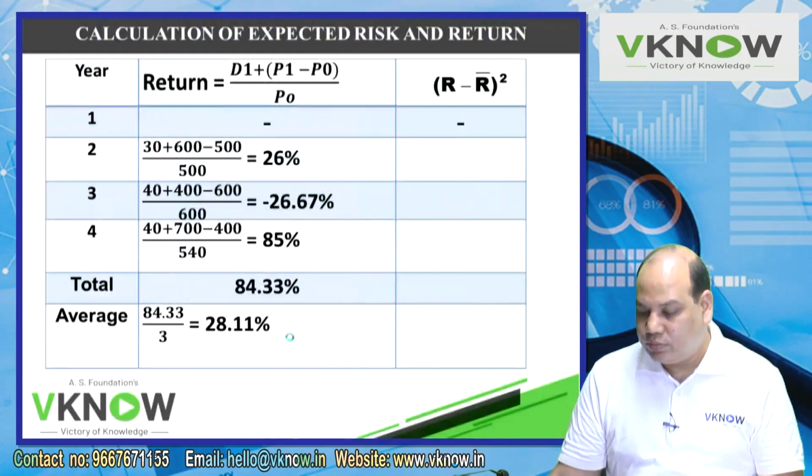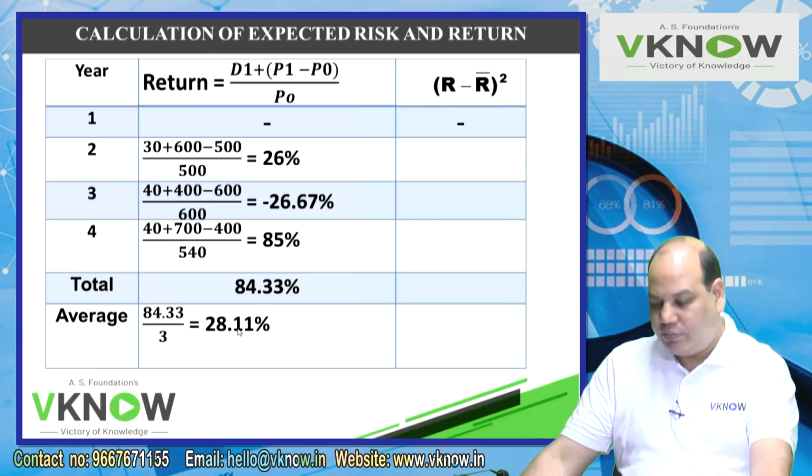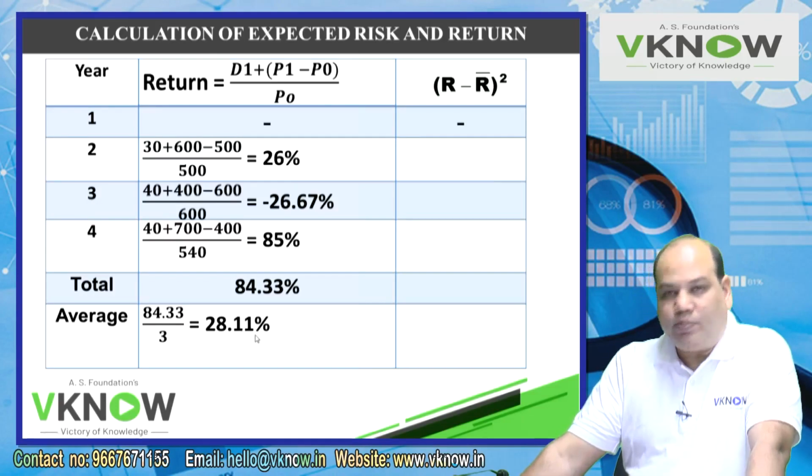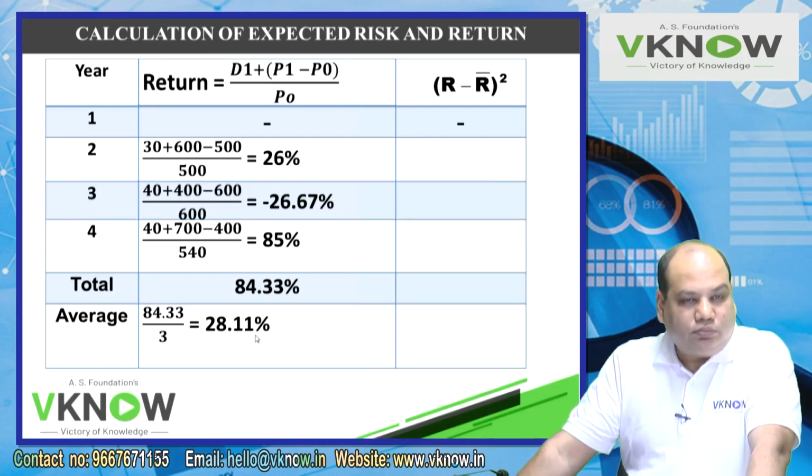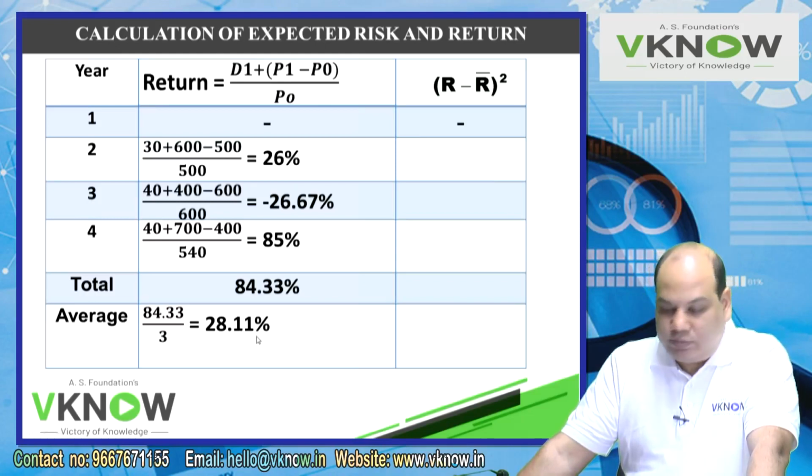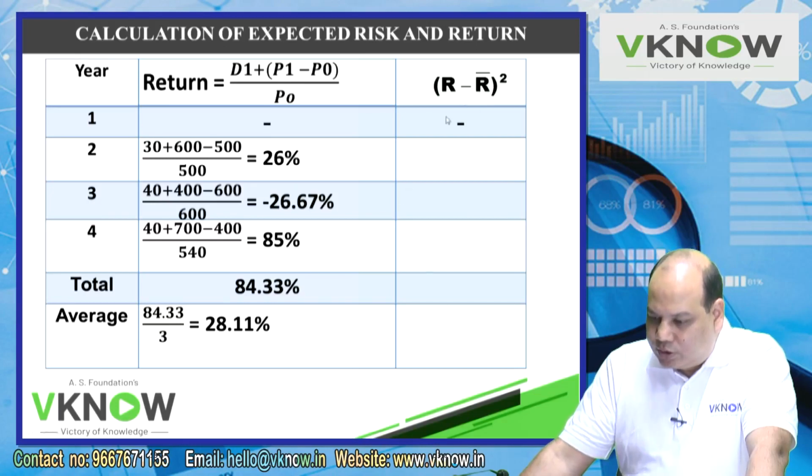So you will get the average. So total comes to 84.33% and average comes to 28.11%. Average comes to 28.11%. Got it? Yes. Let us start this column now.